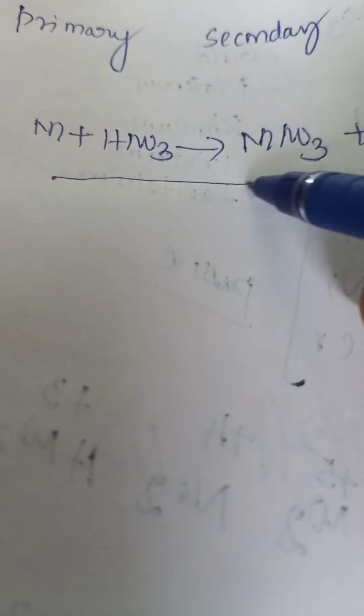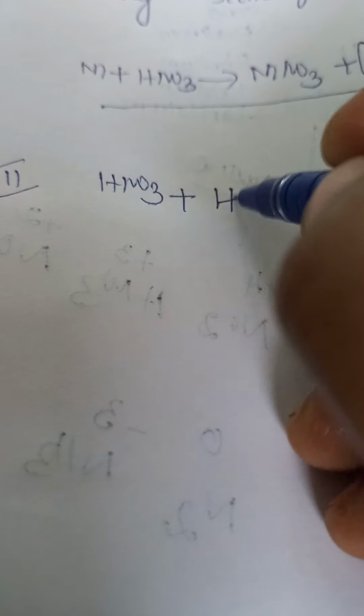This nascent hydrogen is in the atomic state. It is more energetic and vigorous in reaction than H2. This is the first step, the primary reaction producing nascent hydrogen.